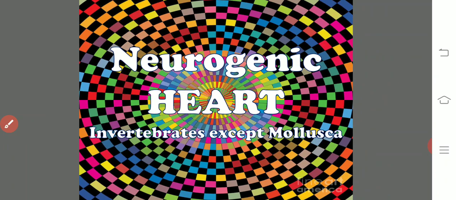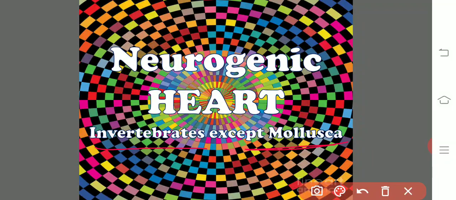The neurogenic hearts. Neurogenic hearts are the hearts, otherwise the organisms, which have the pacemaker made up of neurons. That kind of hearts are present in the invertebrates except Mollusca. Except the organisms of phylum Mollusca, all the remaining invertebrates which have a heart belong to neurogenic hearts. That means the pacemaker of these hearts is made up of neurons.